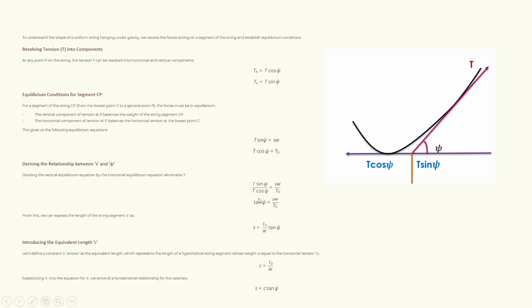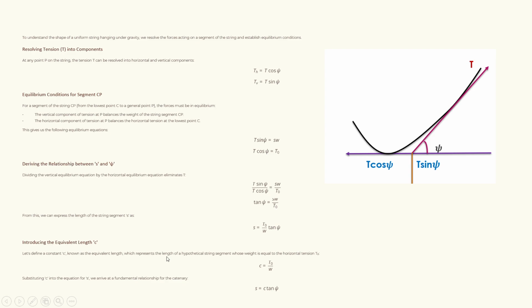We will be getting sin psi by cos psi equal to SW by T naught, and sin psi by cos psi is tan psi, so tan psi equal to SW by T naught. So from this we are going to take only S and put all the other variables on the other side. We will be getting the length of the string segment S as S equal to T naught by W tan psi.